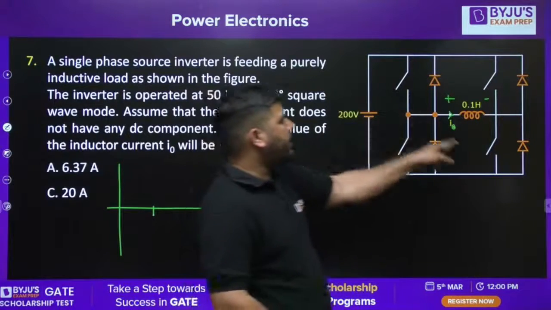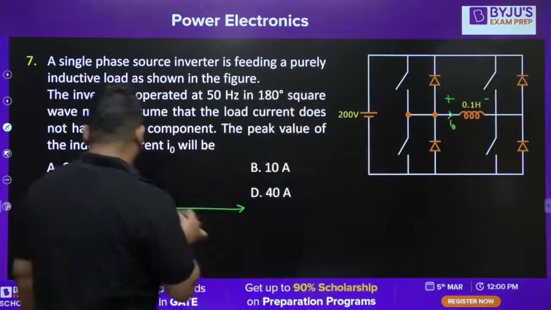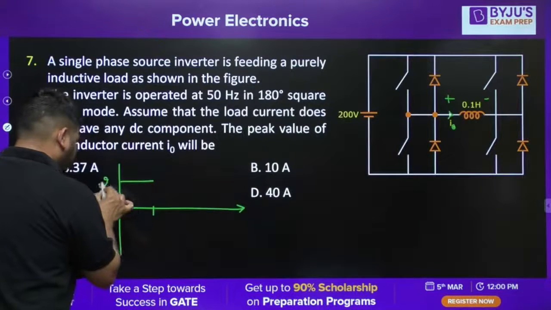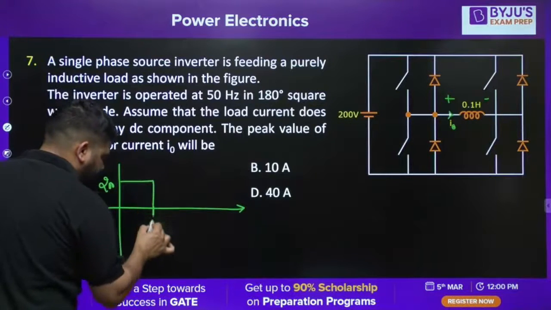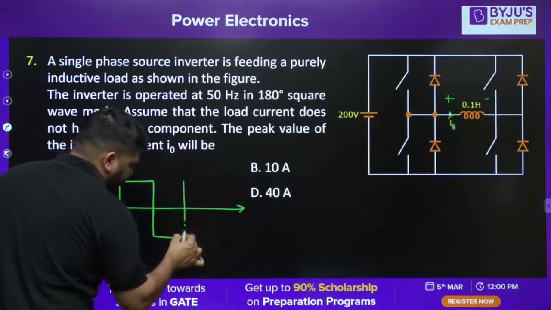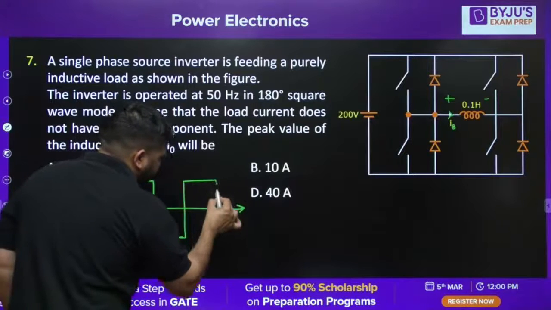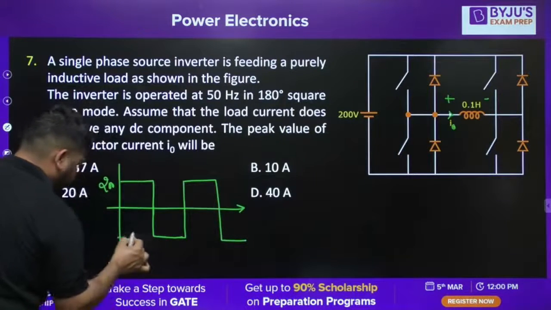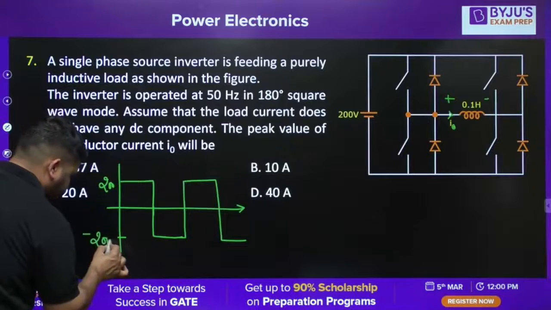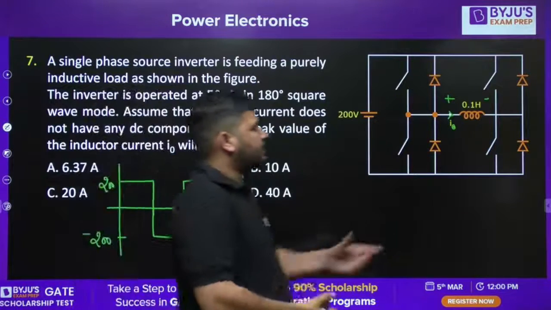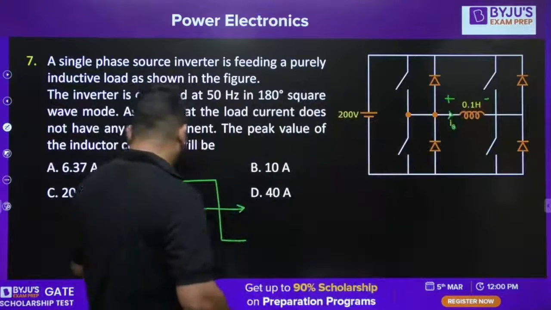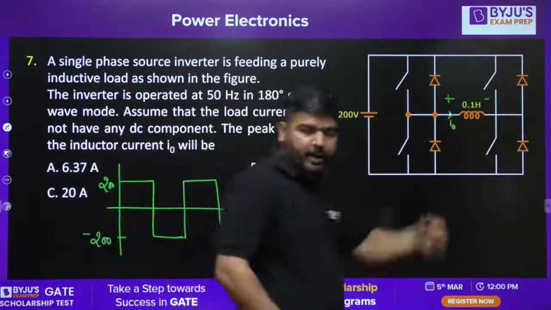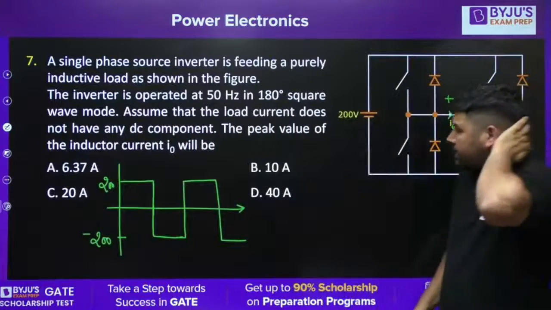When T1, T2 are conducting, output voltage will be positive 200 volt, and then it will be at minus 200 volt, and then again at plus 200 volt, and then minus 200 volt. So the voltage will go like this, plus 200 and then minus 200 and then plus 200, minus 200.